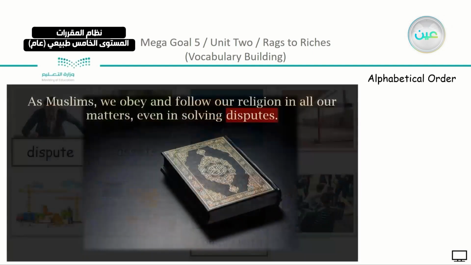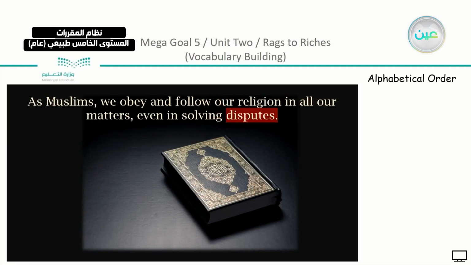And we have our example, as Muslims, we obey and follow our religion in all our matters, even in solving disputes. And just to note here, disputes here is a noun. Yesterday we took it as a verb. So dispute as a word, it can be used as a noun or as a verb, meaning a problem, an obstacle. This is something just to put in mind.